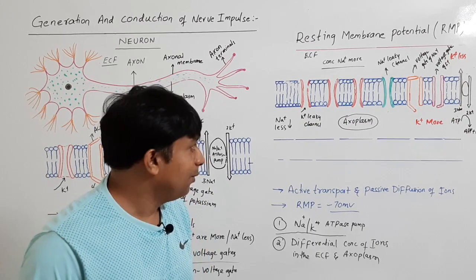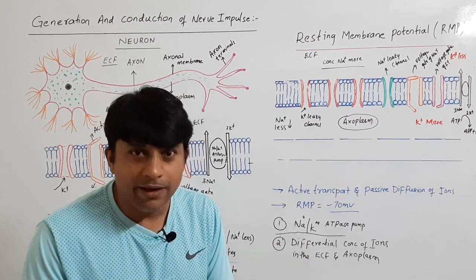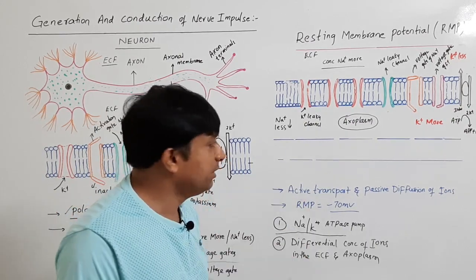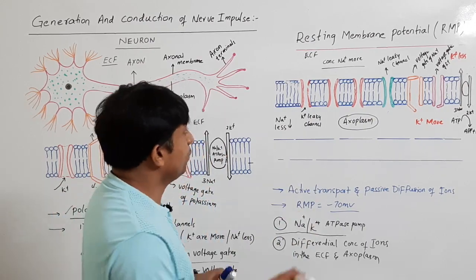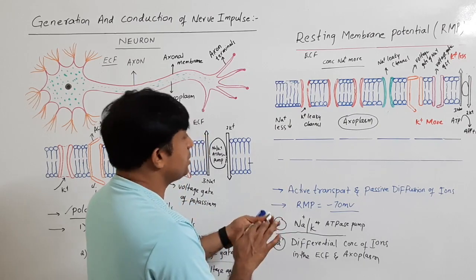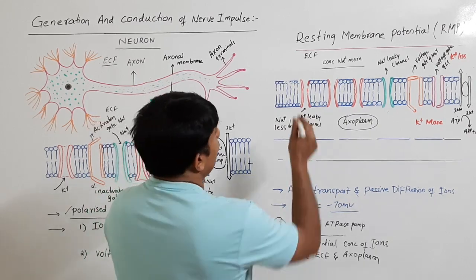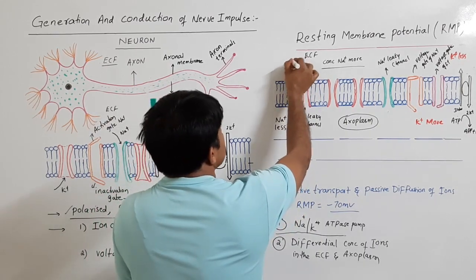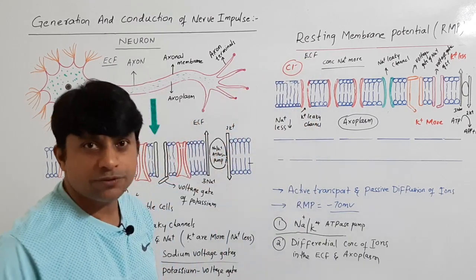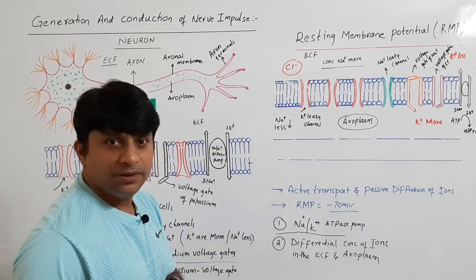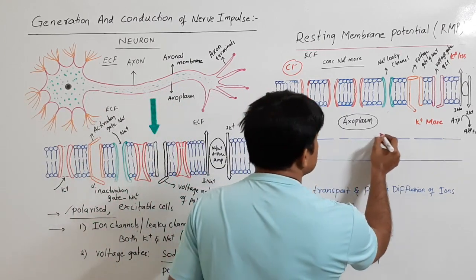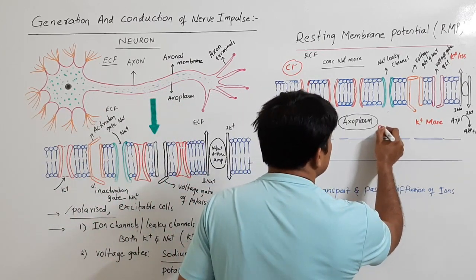Fine. Now, are there any anions along with this? Yes, there are. There are negative ions. The negative ions that are present in the ECF are chloride ions. Chloride ions are negative ions. What are the negative ions present in the axoplasm? The negative ions of the axoplasm include proteins.